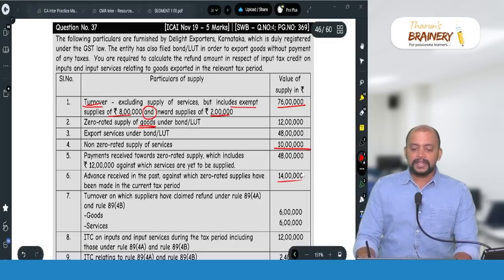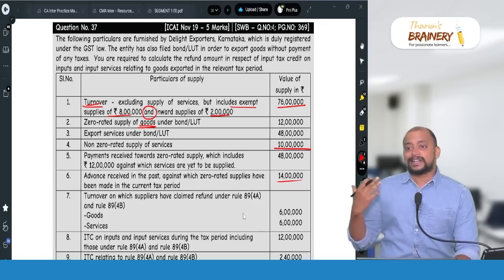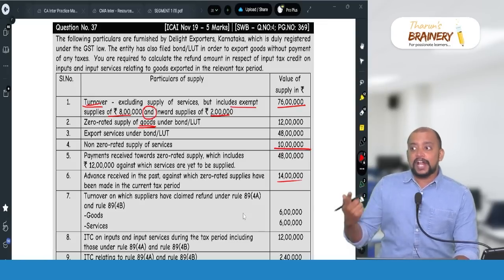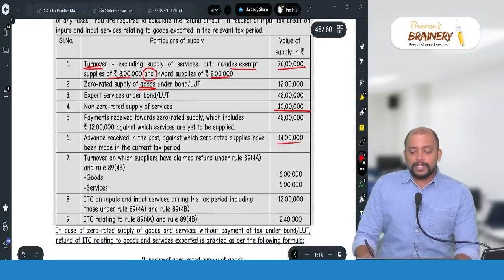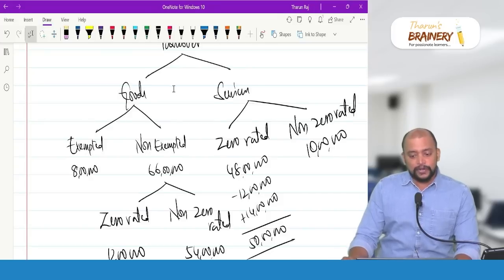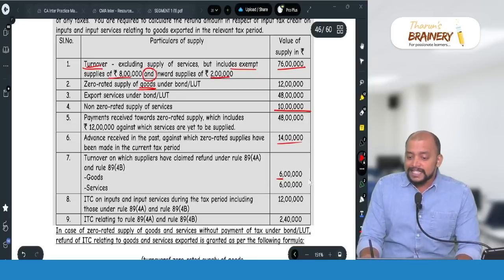Next, turnover on which suppliers have claimed refund under rule 89(4A) and 89(4B). So whenever we take zero rated turnover, we should take out the turnover on which refund is already claimed. What is the zero rated turnover? 12 lakhs. From the 12 lakhs, we should reduce only 6 lakhs.